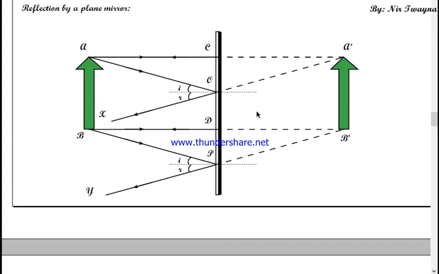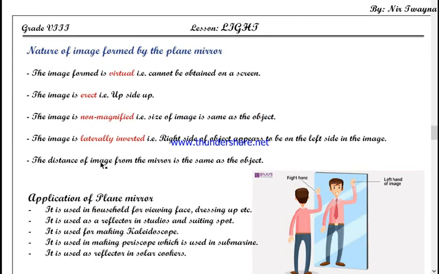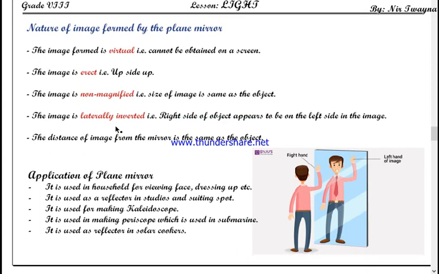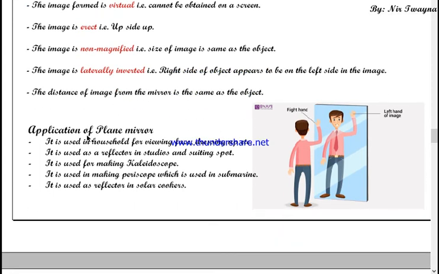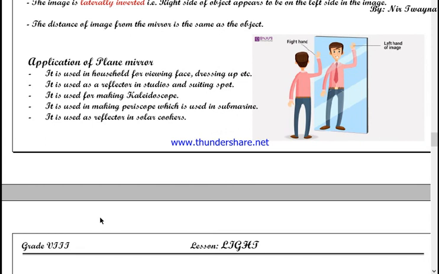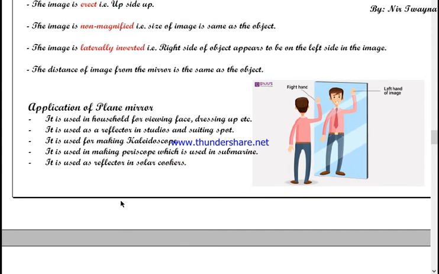Image will be seen as far away from the mirror as the object. Okay, so these are the nature or properties of the image formed by a plane mirror. And the last topic for today, application of plane mirror. In what cases do we use a plane mirror?